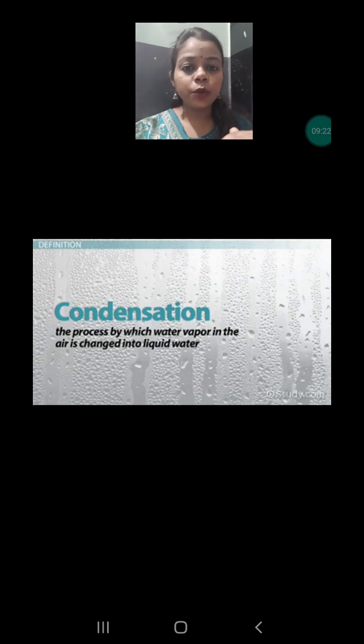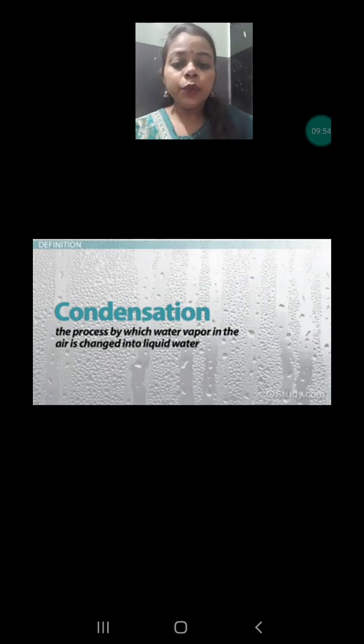And here we are talking about water. Water is the liquid state and water vapor is the gaseous state. So whenever the gaseous state, that is water vapor, is converted into water, that process is known as condensation. According to this chapter, condensation is the process in which water vapor is converting into water droplets, and this condensation is very important in our nature. Do you know why?